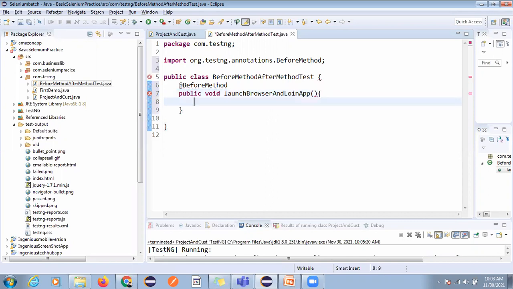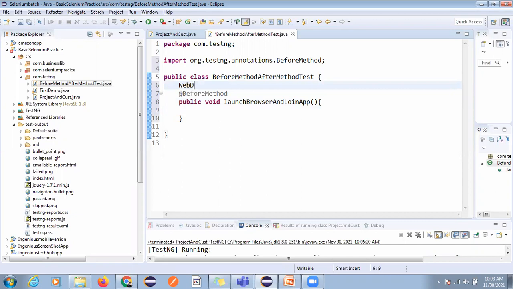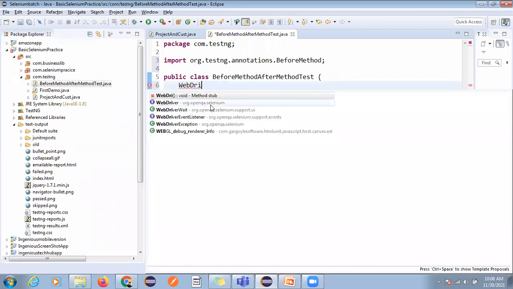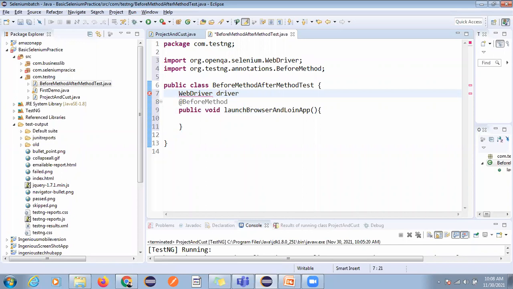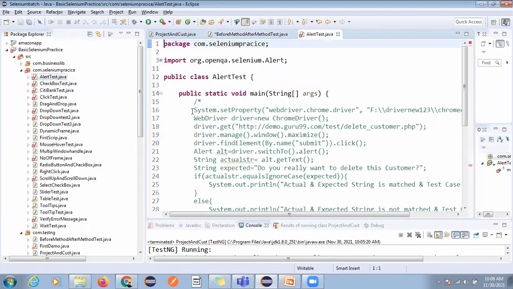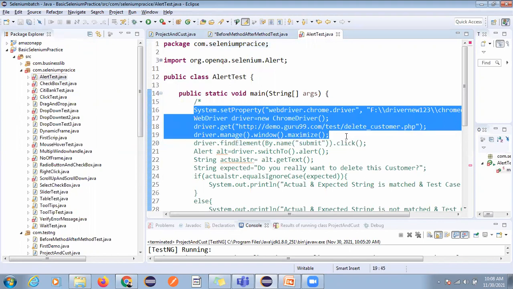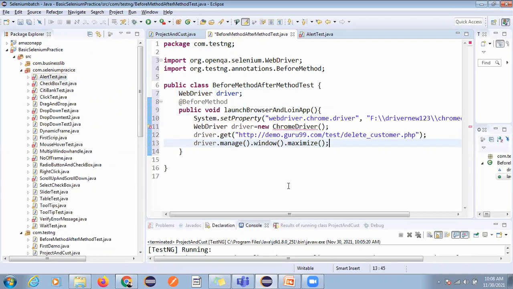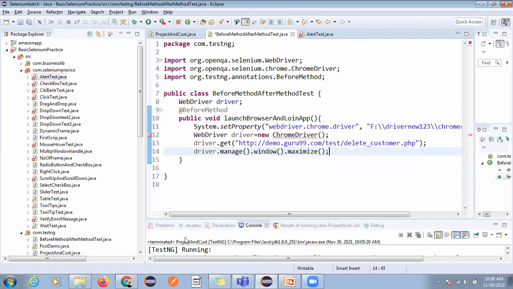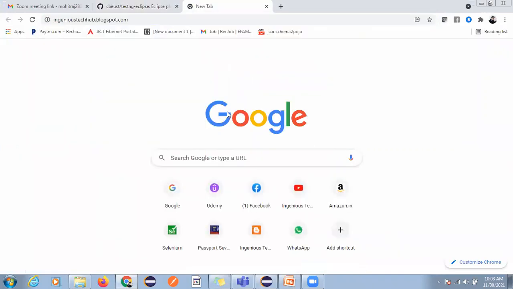Okay, so here I'm going to take WebDriver as a class level variable. Here we will write that code. We already have that code, right? So you can just copy this code from here and write it here. Here I'm verifying the same, or you can go for any website. So now I'm going for my blog only.